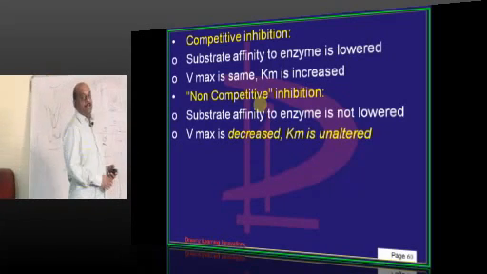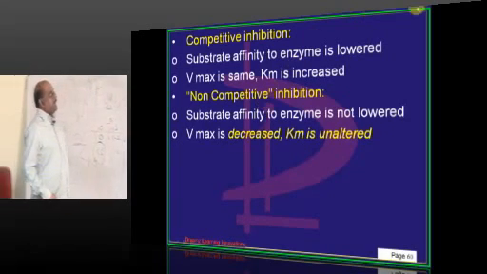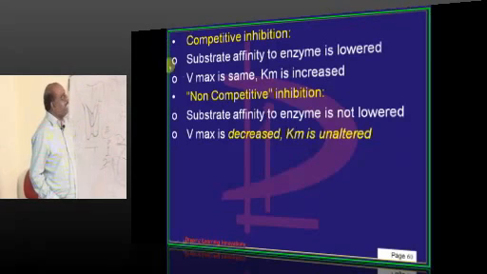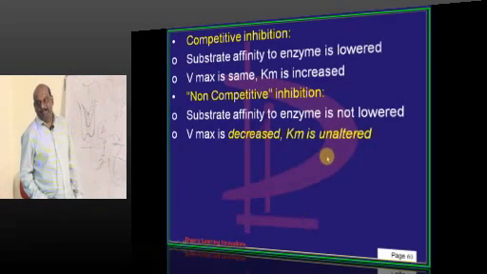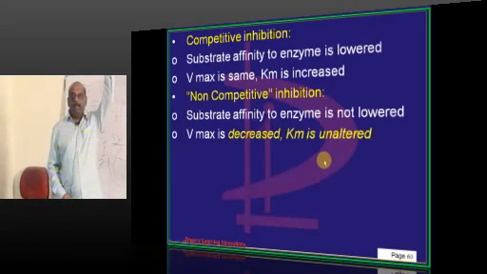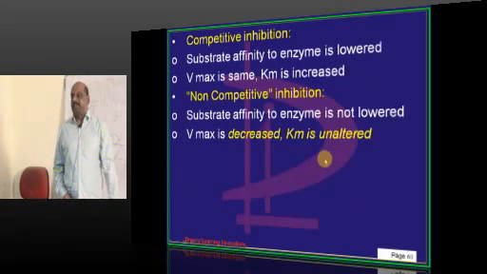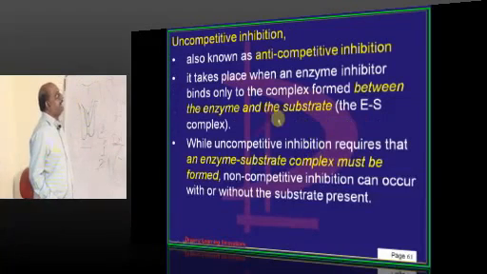Non-competitive क्या होता है? The substrate's affinity is not altered. So Km is unaltered. But ultimate velocity which is achieved is decreased. So Vmax is basically altered.